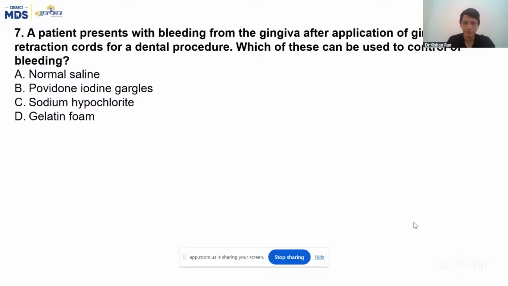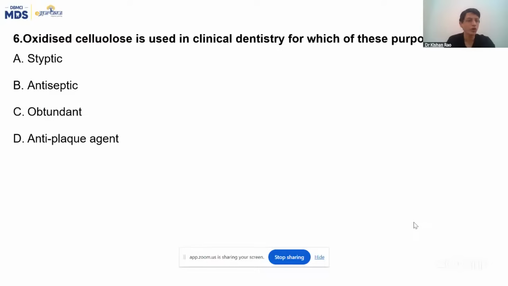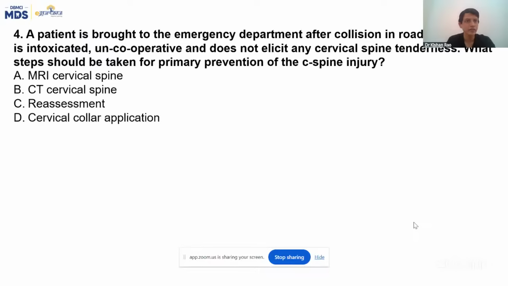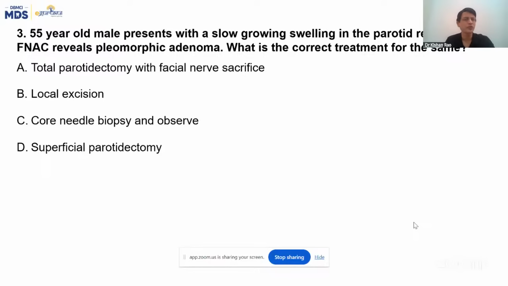And all of you have got this right. Removal of the gland is the best option. You all have got it right. This is the thing we have discussed in much detail, and you all have an in-depth understanding of this topic of trauma and the importance of C-spine protection. I am very sure all of you have got this right. Superficial parotidectomy, you know this very well.